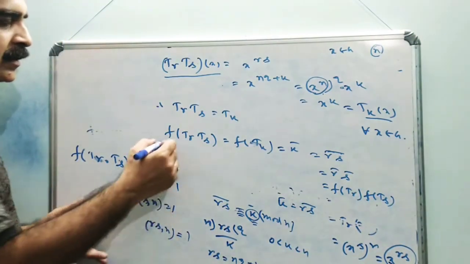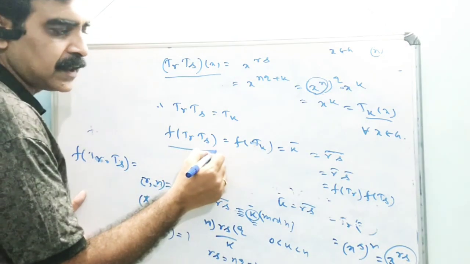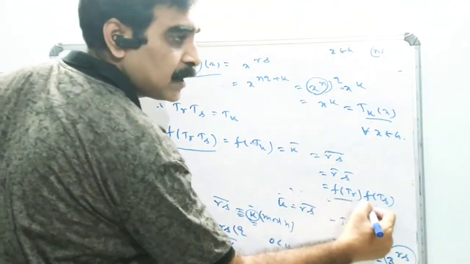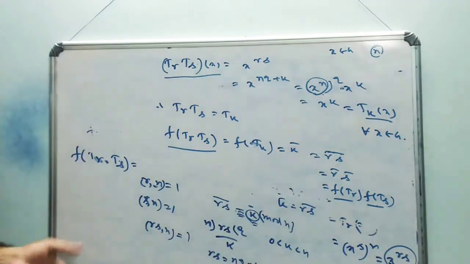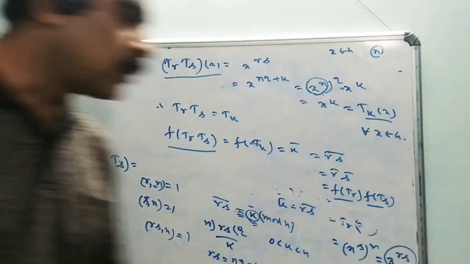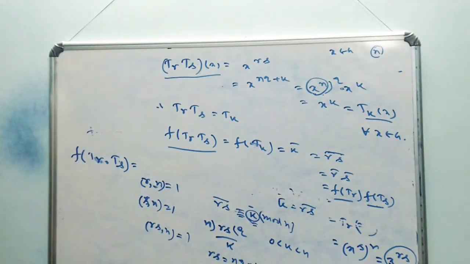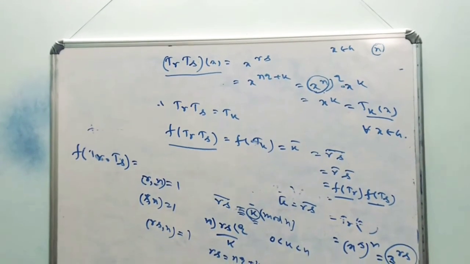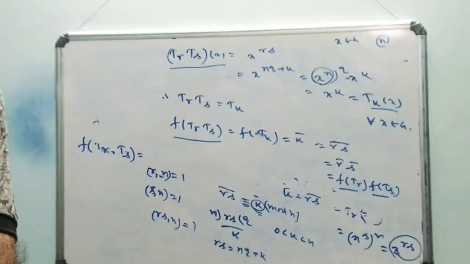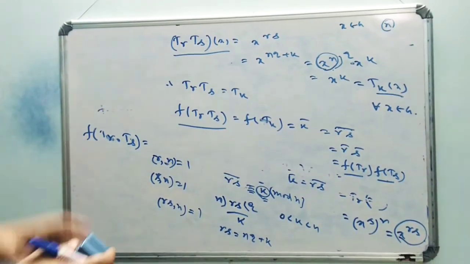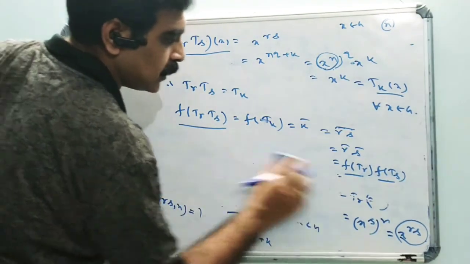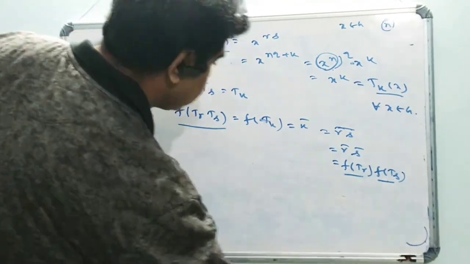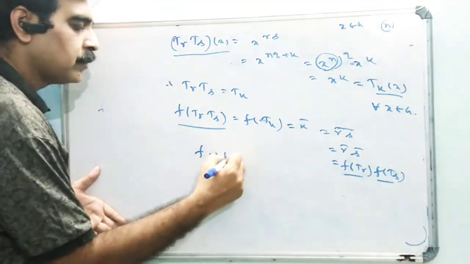So we got f of TR TS equal to f of TR, f of TS. That is, the mapping f preserves the composition. Since the mapping f preserves the composition, therefore f is a homomorphism.